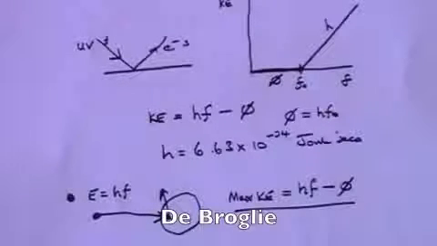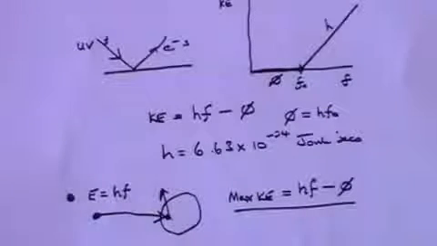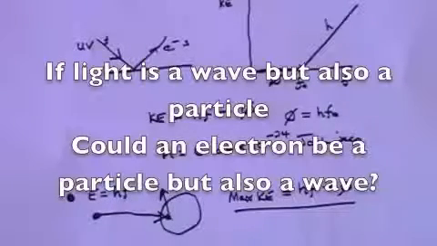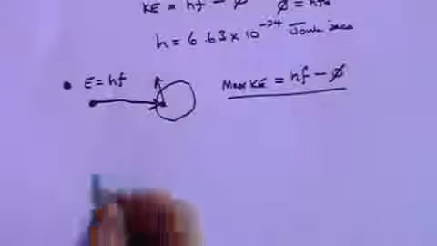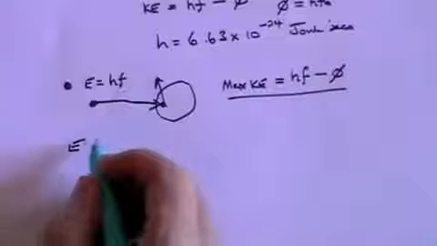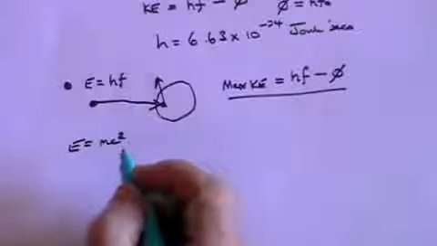Now it was de Broglie who in the mid-1920s put this idea forward. He said, if light, which we had always thought of as a wave, can now also be regarded as a particle, is it possible that electrons, which we'd always regarded as particles, might possibly also be waves? And this in essence is the little bit of mathematics that de Broglie did to postulate that an electron might behave like a wave. He said, let's start with Einstein's famous equation, E equals mc squared.